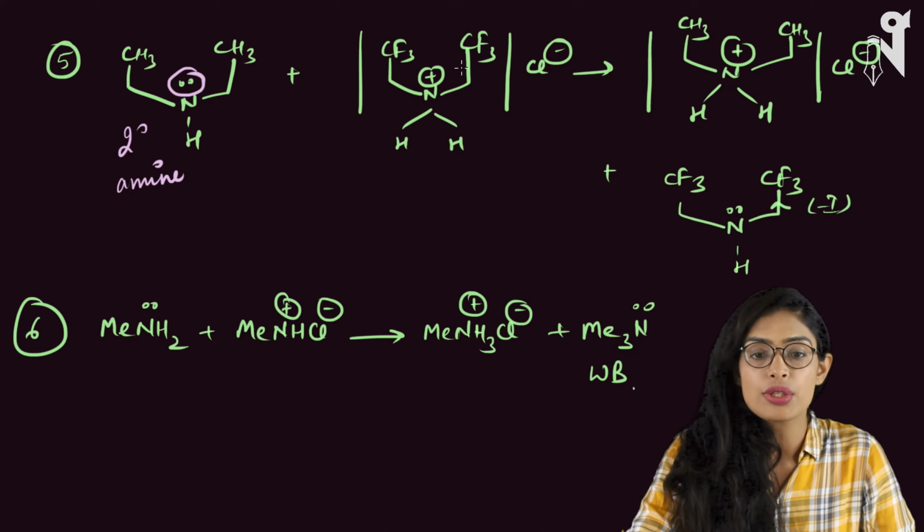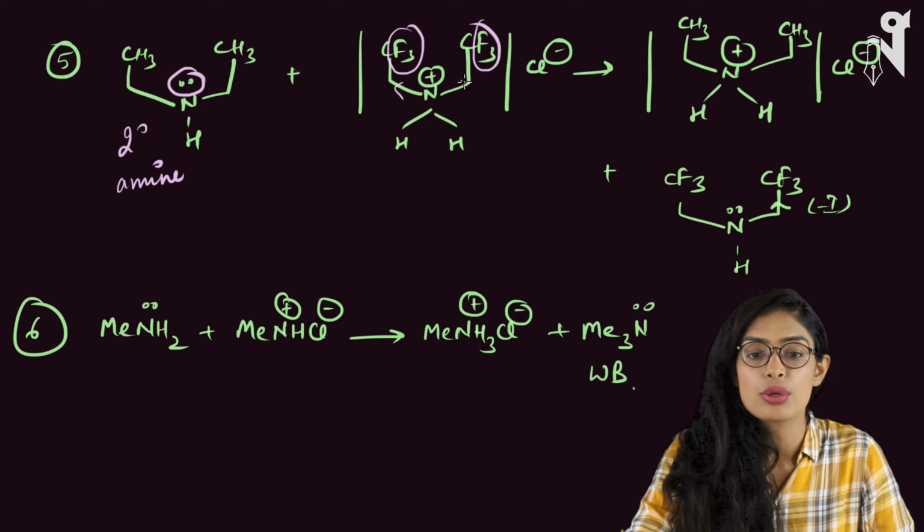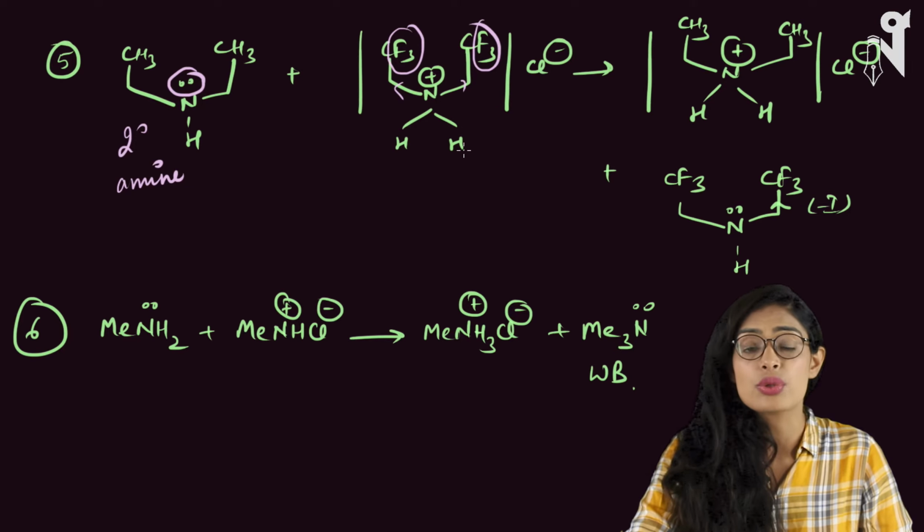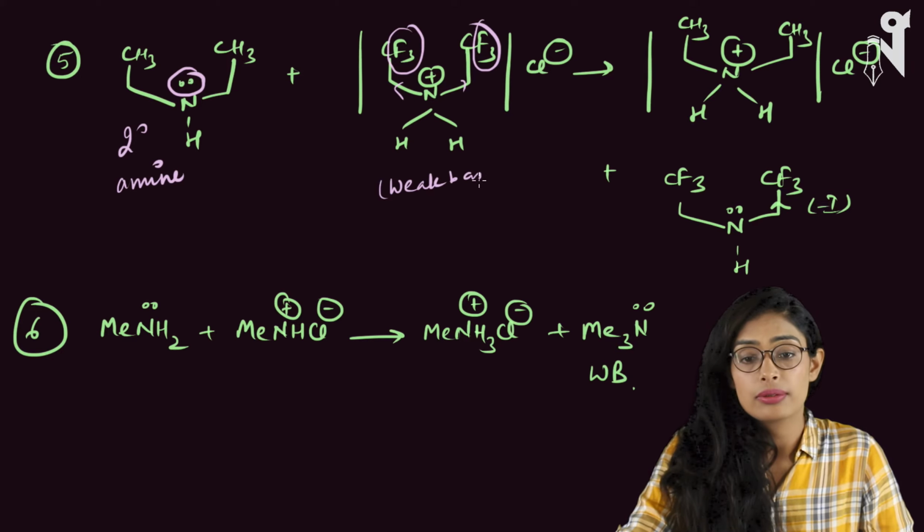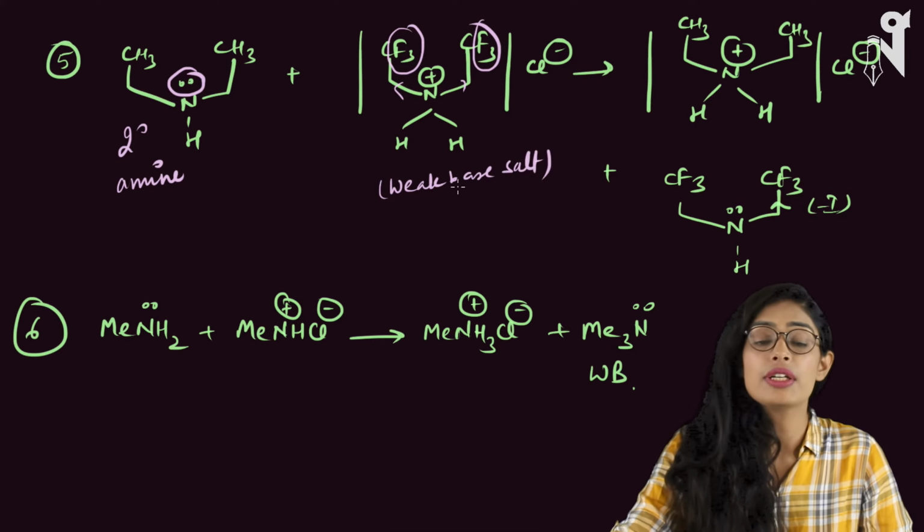This is also secondary sort of thing, but fluorines are present over here. So these are electron withdrawing and make this nitrogen very less electron dense. So it is a very weak base, a very weak base salt. So this reaction is definitely feasible.